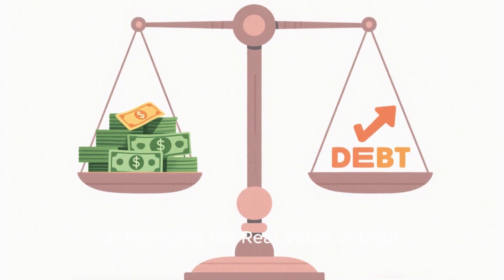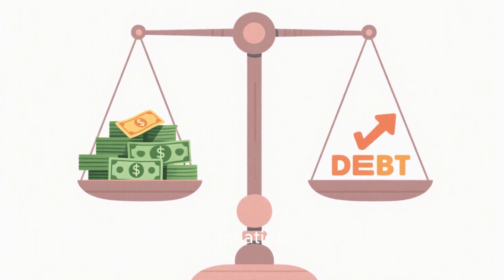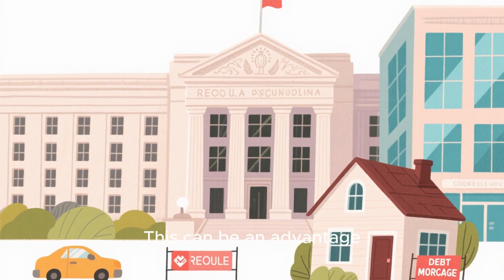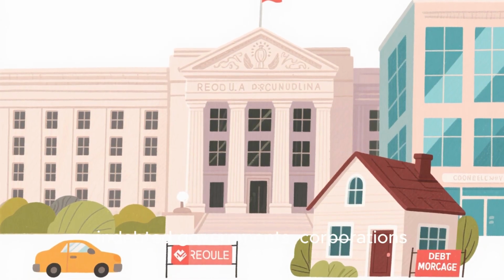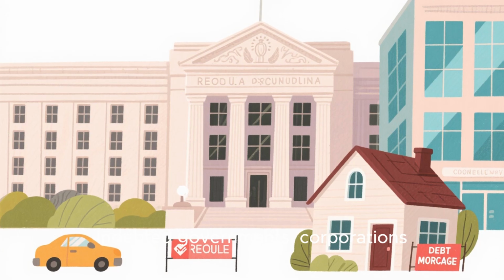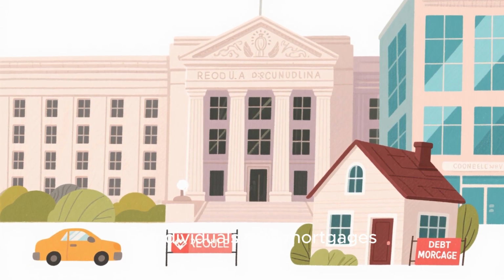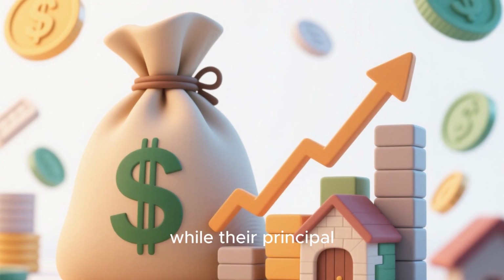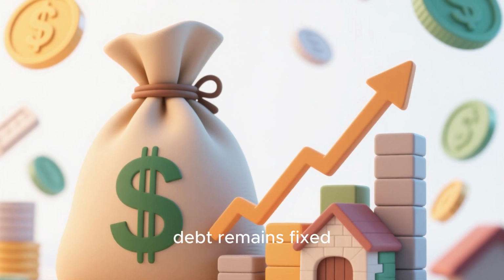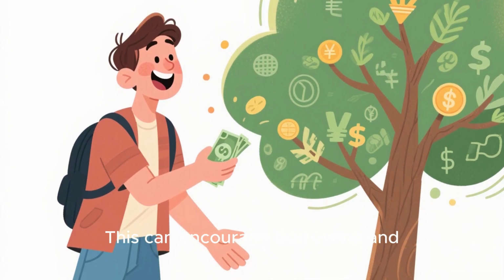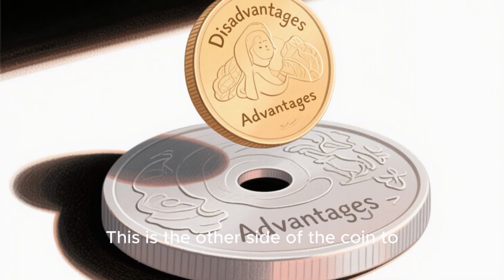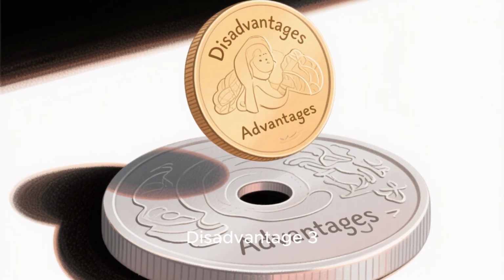2. Reducing the real value of debt. Inflation reduces the real burden of debt over time. This can be an advantage, especially for heavily indebted governments, corporations, or individuals with mortgages. Their incomes rise with inflation, while their principal debt remains fixed. This can encourage borrowing and, therefore, spending and investment. This is the other side of the coin to disadvantage 3.